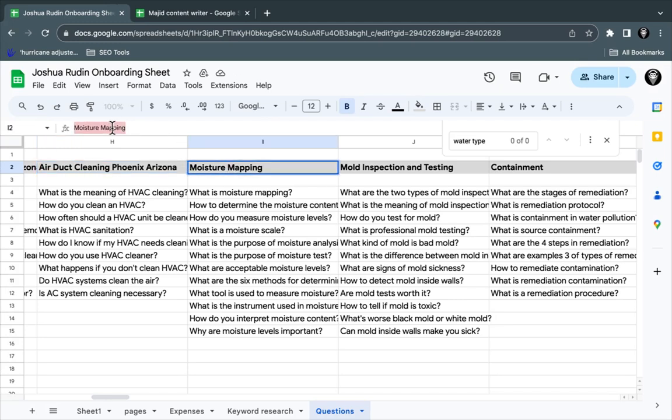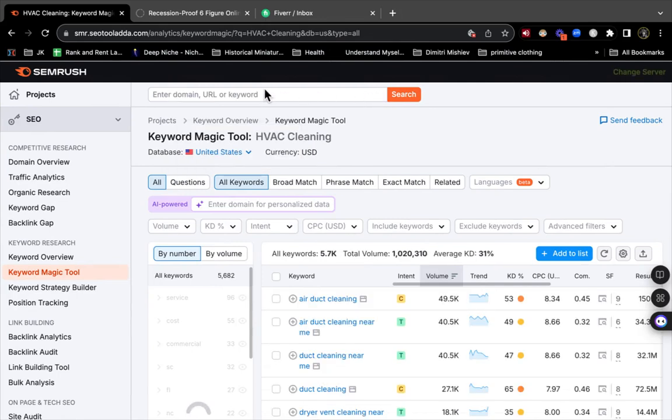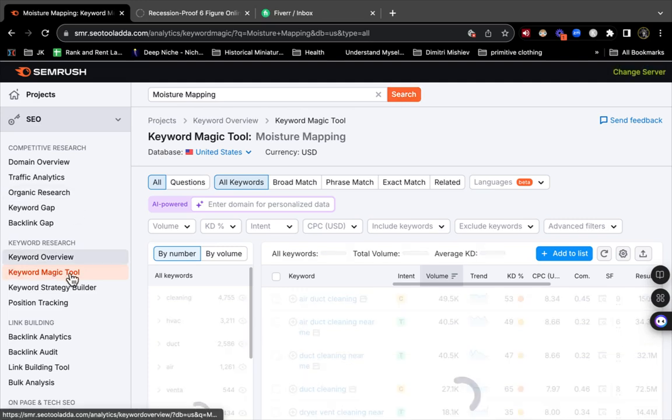All right, next, let's do the next one, moisture mapping. Type it into the keyword magic tool, moisture mapping.